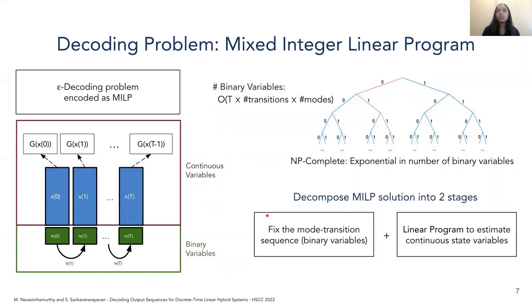The challenge, of course, is how do you come up with this valuation of binary variables so that it best explains the given output sequence. What we would have to do is iterate over all possible ways of assigning zeros and ones to our binary variables, that is, iterate over all possible paths in our tree data structure and solve one linear program for each path. This would mean that we need to solve an exponential number of linear programs, one for each path in our tree data structure.